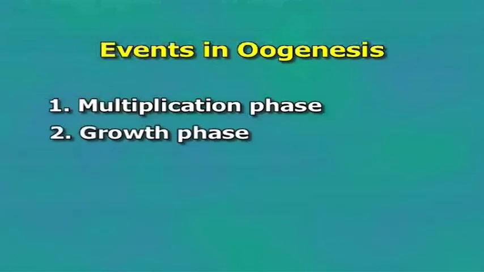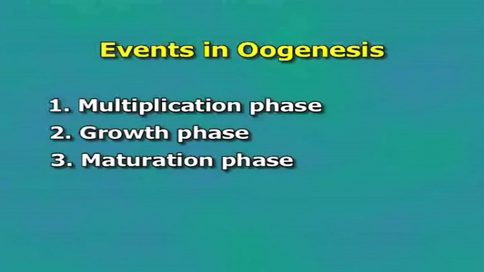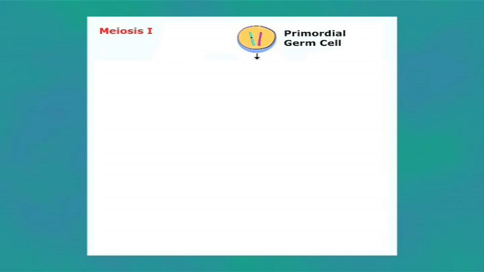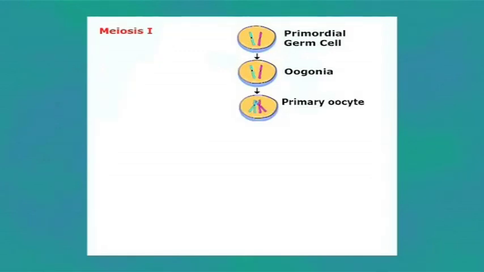Oogenesis. It is a complicated process. The events in oogenesis can be divided into three phases: multiplication phase, growth phase, and maturation phase. Multiplication phase. The primordial germ cell undergoes propagation by mitotic division and forms oogonia or egg mother cell. By repeating mitotic divisions, oogonia multiply. When the mitotic division stops, the oogonia is known as primary oocyte and it enters into the growth phase.